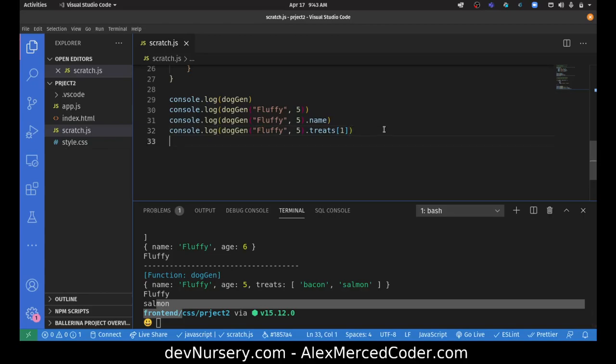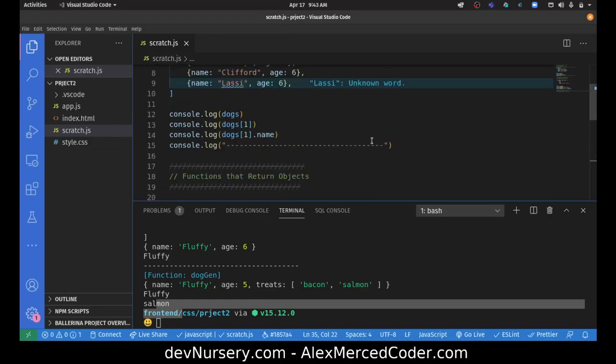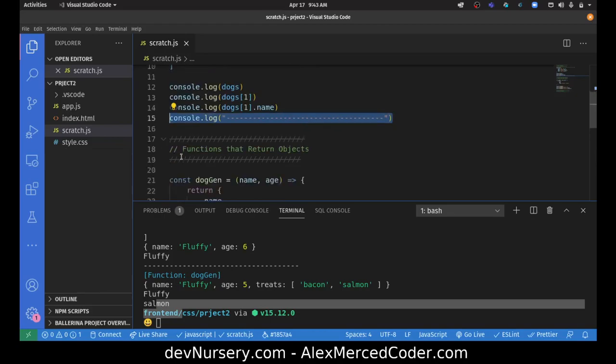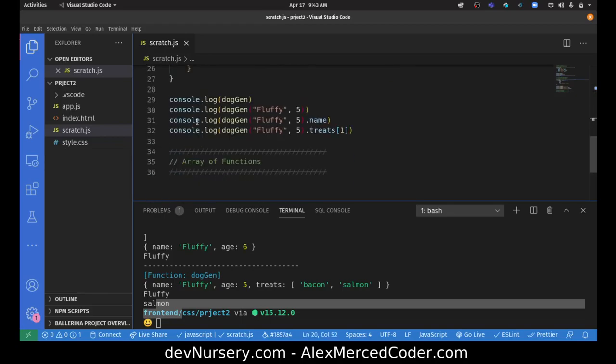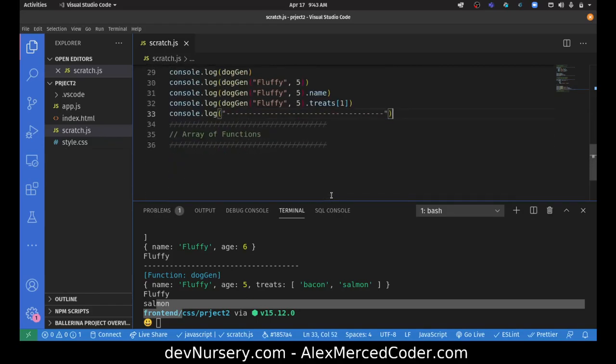So for example, let's do an array of functions. Let me grab this, put it at the beginning, and one at the end, so that we can see each section cordoned off.